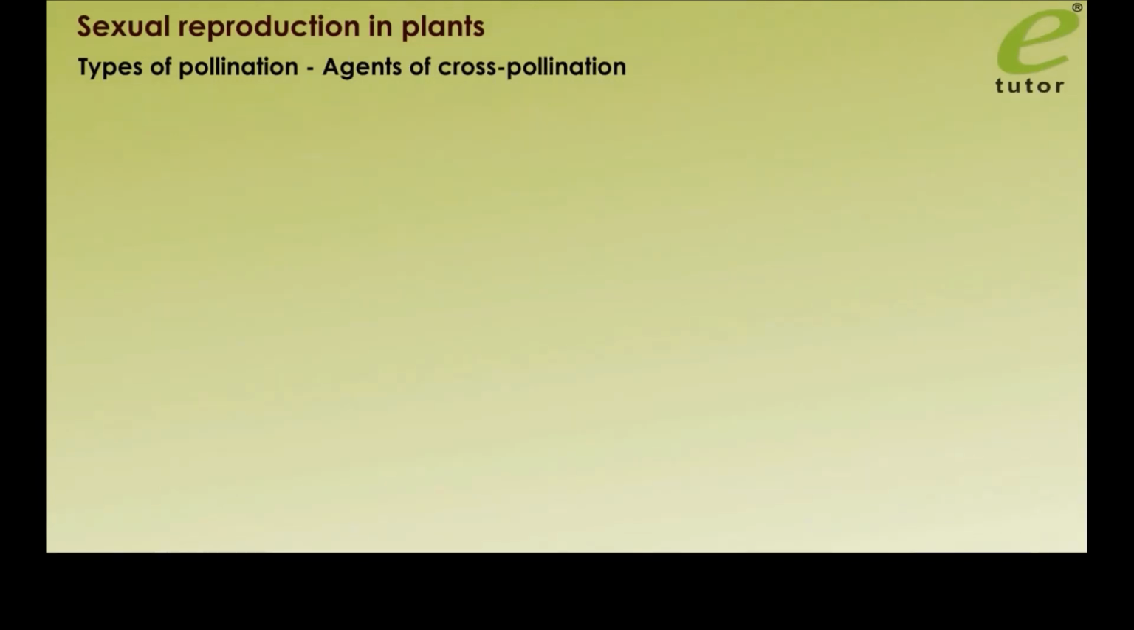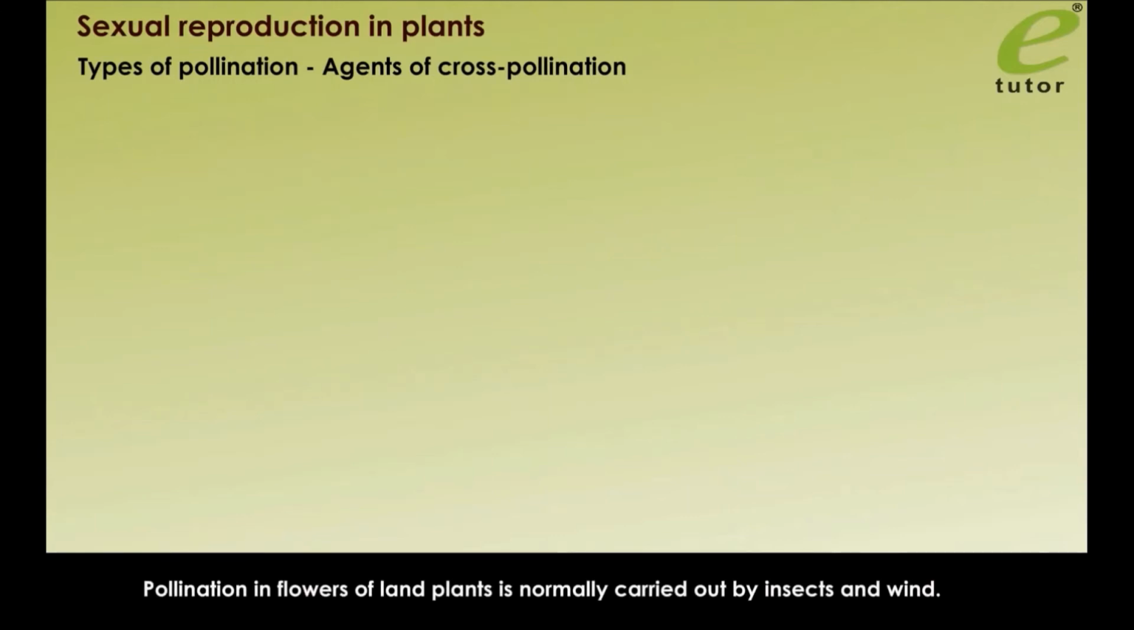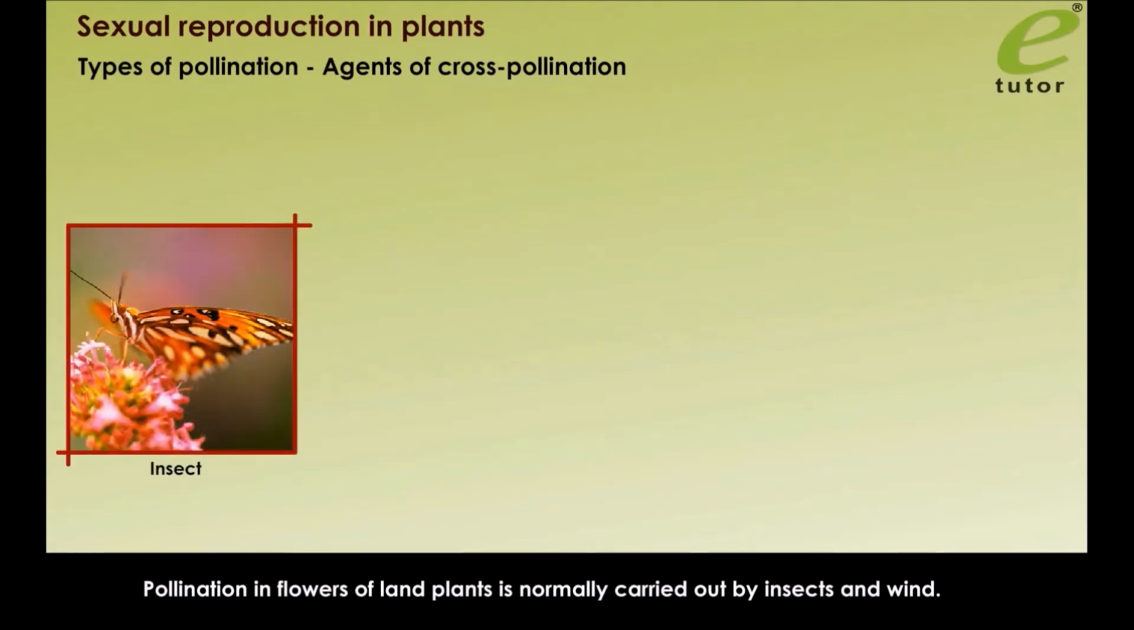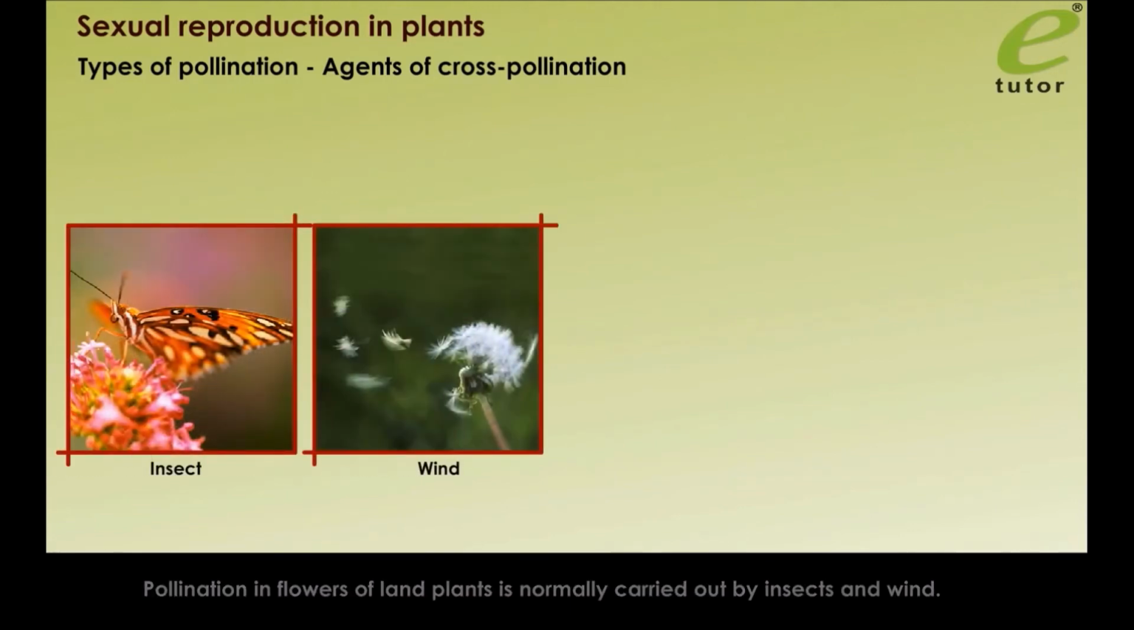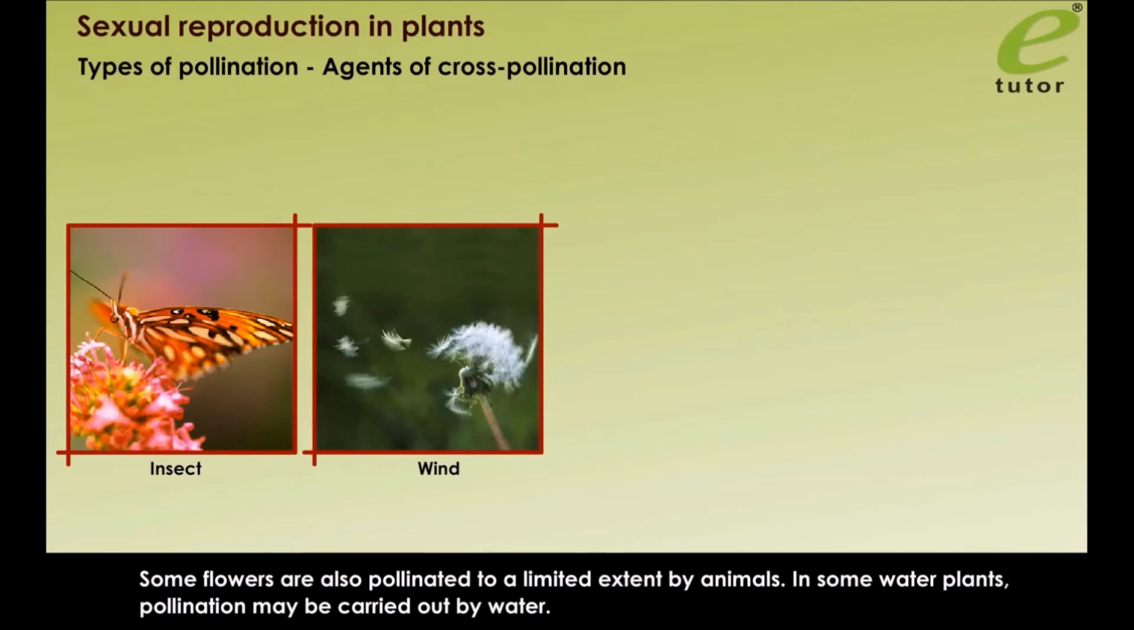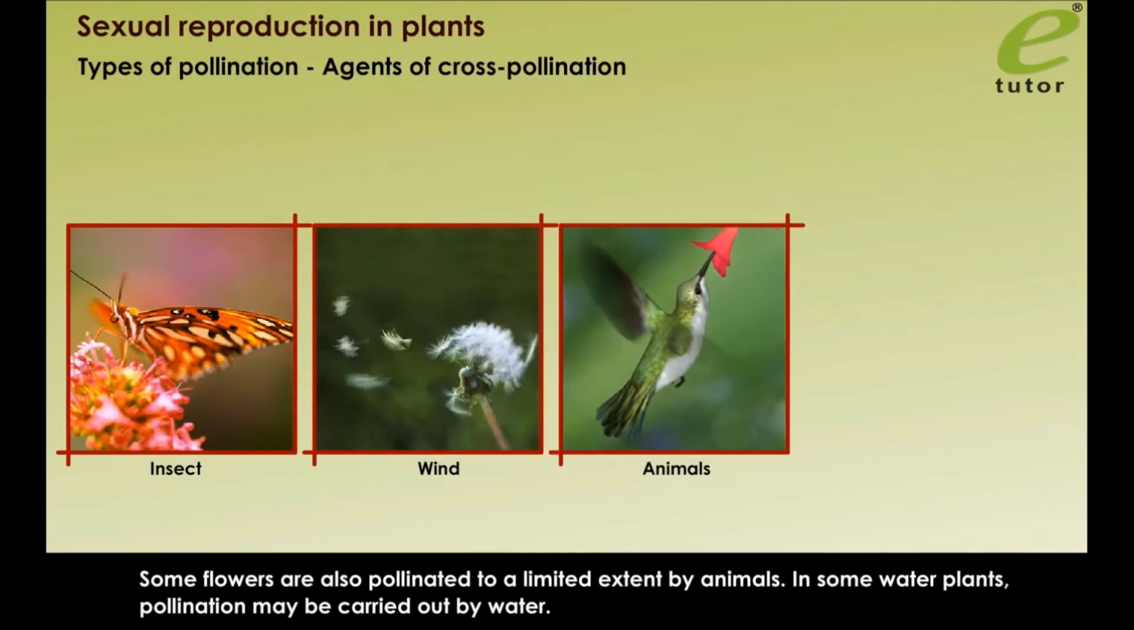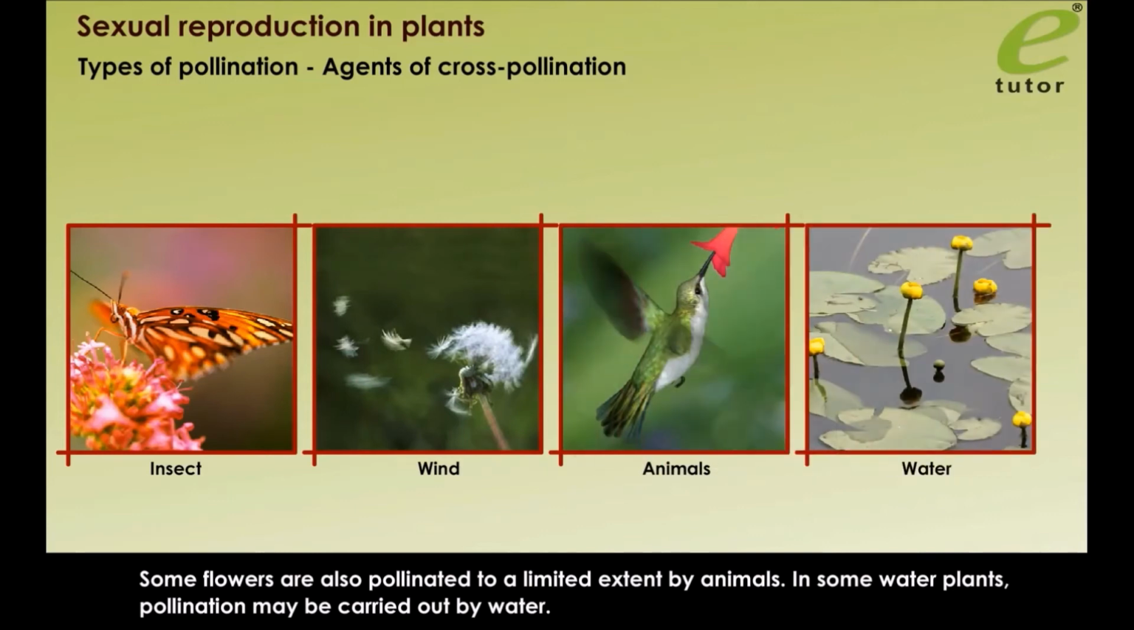Agents of cross-pollination. Pollination in flowers of land plants is normally carried out by insects and wind. Some flowers are also pollinated to a limited extent by animals. In some water plants, pollination may be carried out by water.